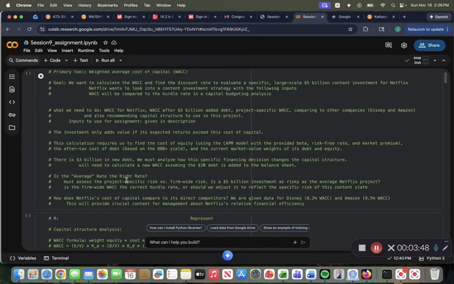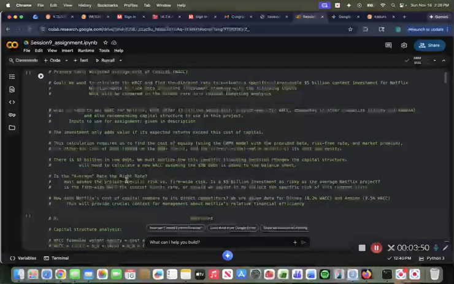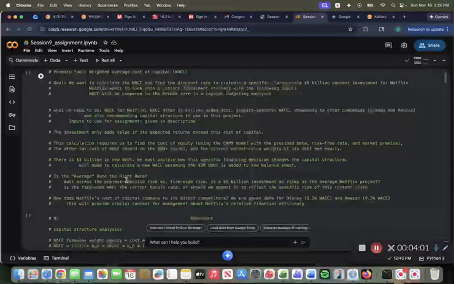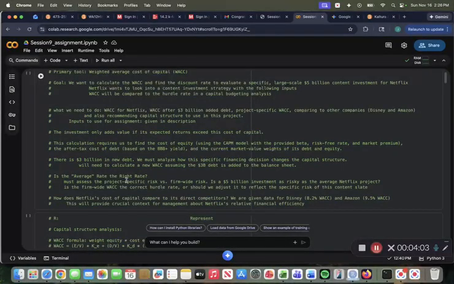And then how does Netflix's cost of capital compare to its direct competitors? We are given the data for Disney, the 8.2% WACC, and the 9.5% WACC for Amazon, those being Disney Plus and Amazon Prime Video. So just specifically looking at the streaming and media services. And this will provide crucial context for management about Netflix's relative financial efficiency.